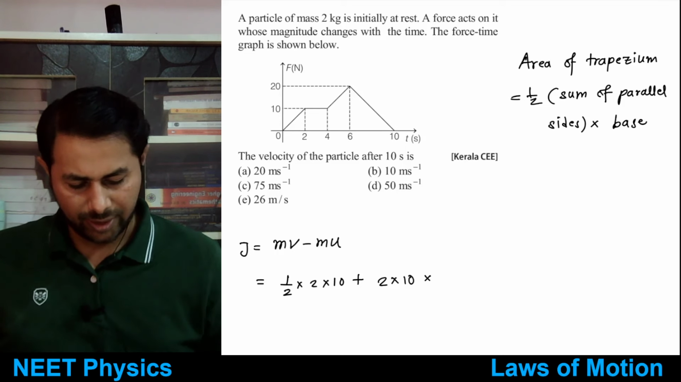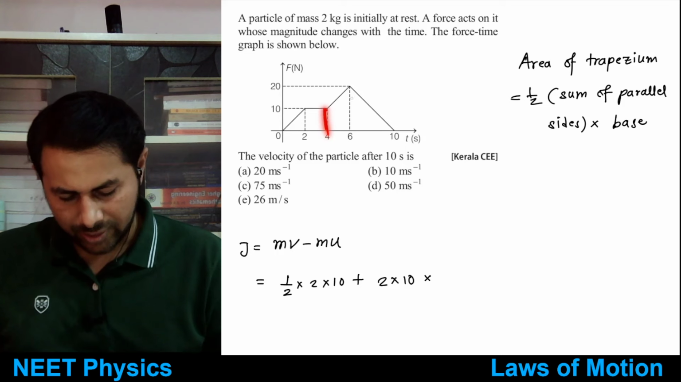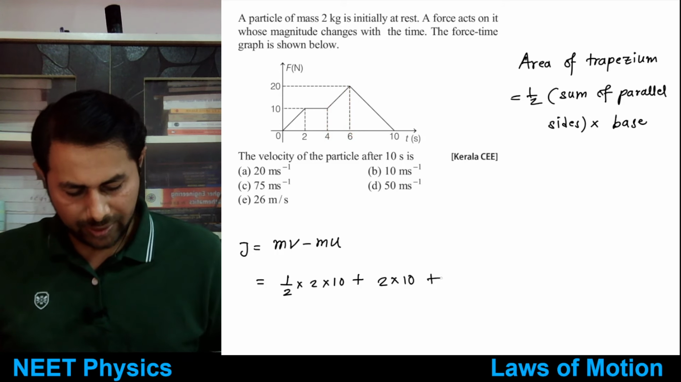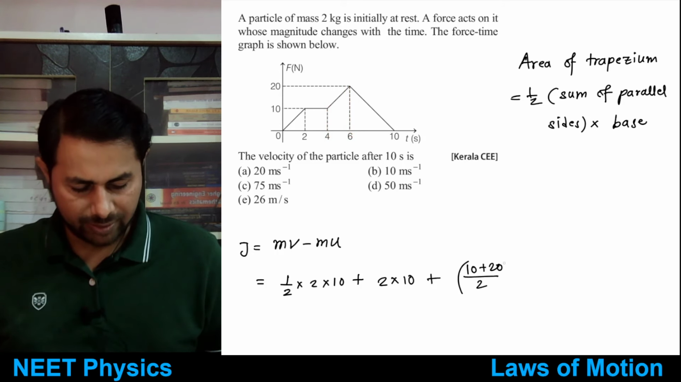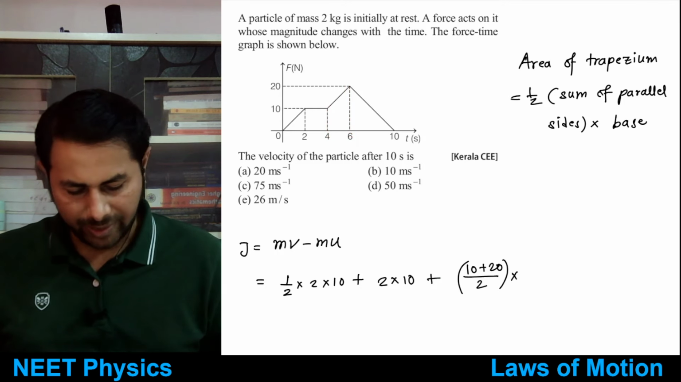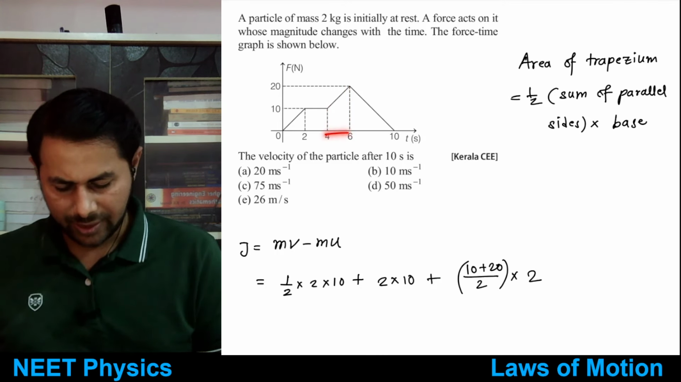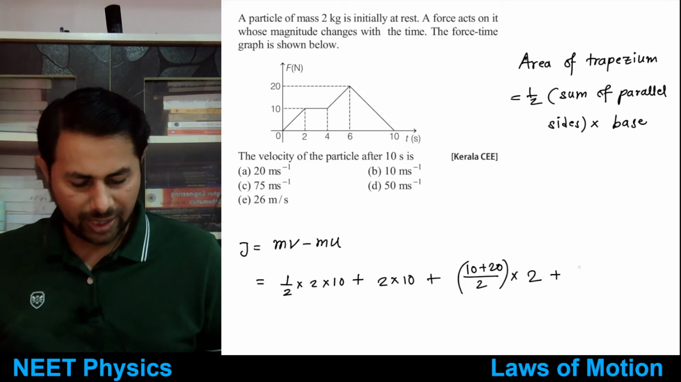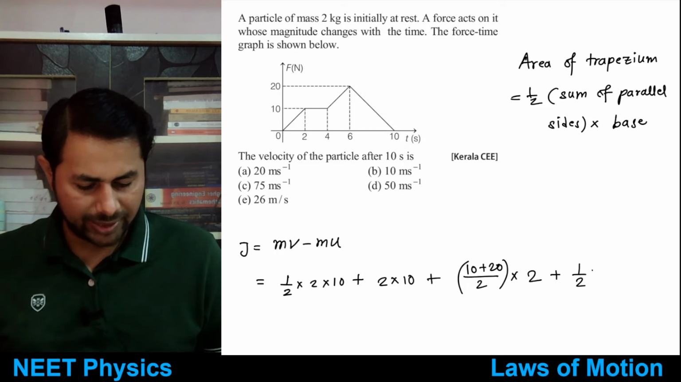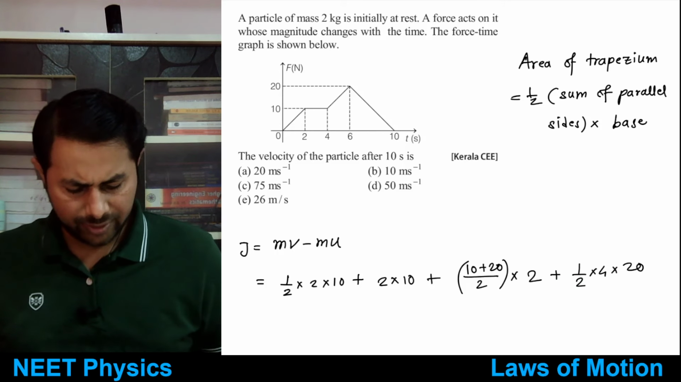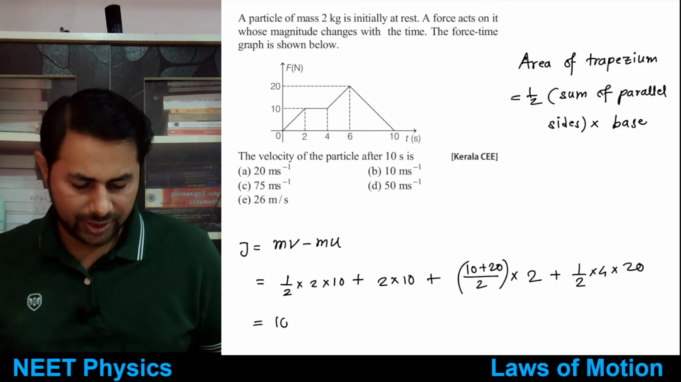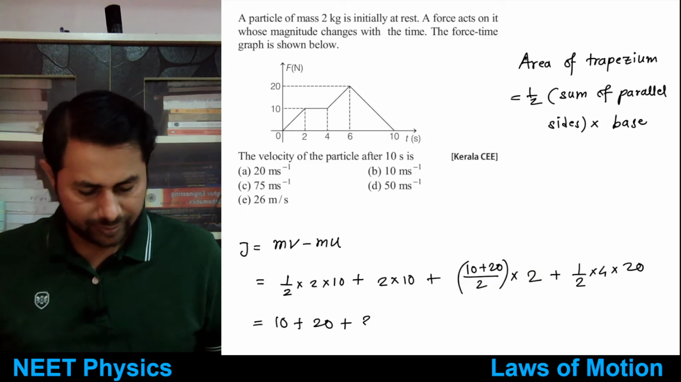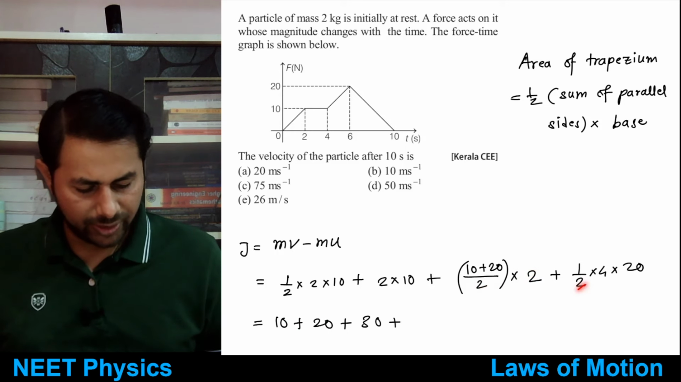Right? So here, how much is it? So this is 10, this is 20, 10 plus 20 divided by 2. Okay, so plus you have 10 plus 20 by 2, that's sum of parallel sides by 2 multiplied by 2 from 4 to 6, and then from 6 to 10 means it is 4. So again plus half of that area of the triangle, half of base into height, so 4 times 20. Just add it up and you will get the answer. So this thing is 10, this thing is 20, this thing is 30, and this thing is 40.